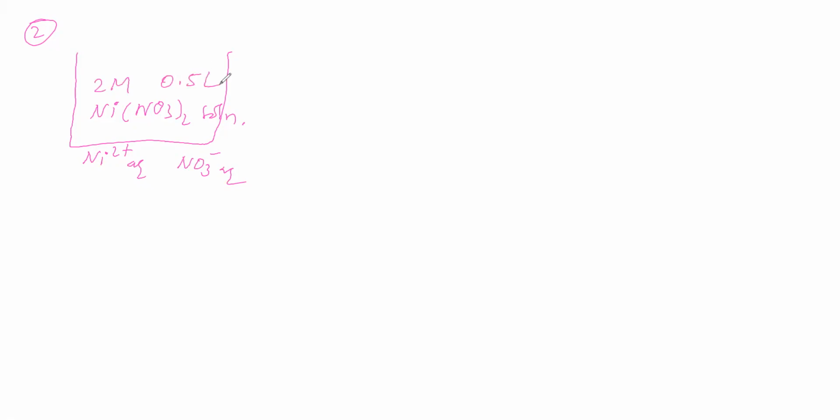Next, we are taking this for the electrolysis process. So we are passing current for a certain time. For what time are we passing current? 6 hours. What is the quantity of current? 3.7 ampere. So the current is 3.7 ampere and the time is 6 hours.